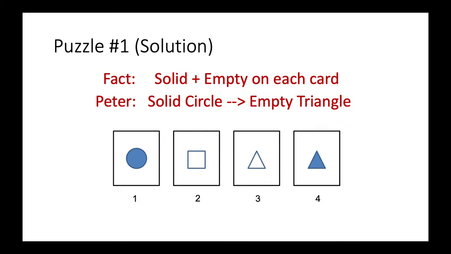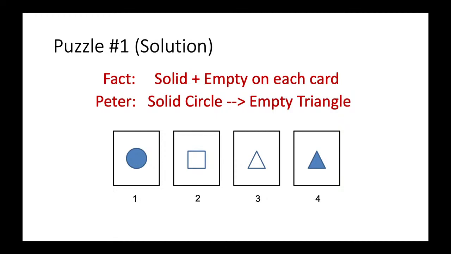So let us check one by one whether each of these cards should be turned or not. You don't want to miss out any chance of disproving Peter, but on the other hand, you don't want to turn a card which is not important. So let us take a look at the first card. Shall we turn it over or not? Now for the first card, it is a solid circle.